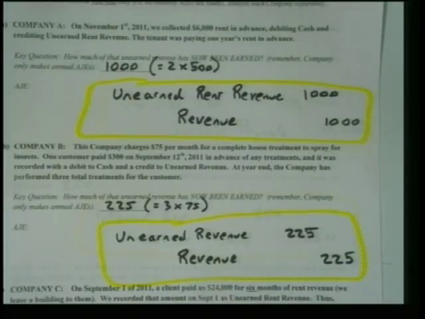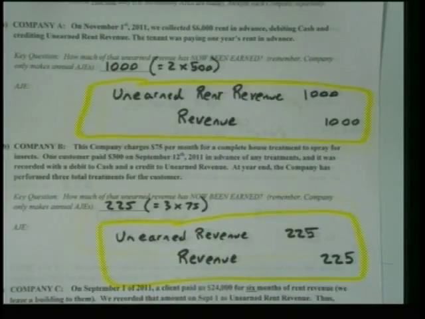Please ask questions as we go along if you have them. Company B. This company is an exterminator or something like that. They charge $75 a month for a complete house treatment. Now, one customer paid Company B $300 on September 12th in advance of any treatments. We had not yet provided the service, had we? So at that point we had to record it with a debit to cash and a credit to unearned revenue.